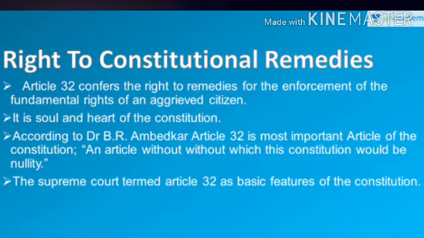And according to Dr. B.R. Ambedkar, it is the soul and heart of the constitution. And if Article 32 is not there, then we can say that all the fundamental rights and all the laws made in the constitution would be nothing. So that is why he said an article without which this constitution would be nullity.